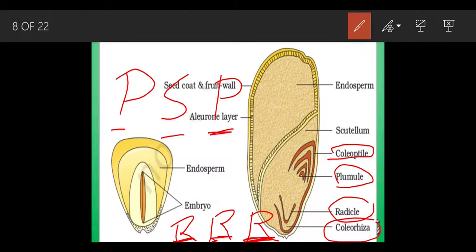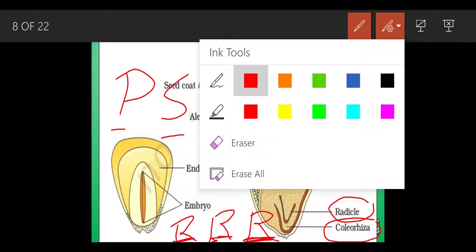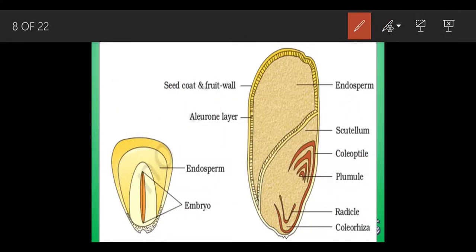In both terms coleo is common, only rhiza and ptile differ, so that is why PSP and triple R. The coleoptile, plumule, radicle and coleorhiza are all structures of the embryo.